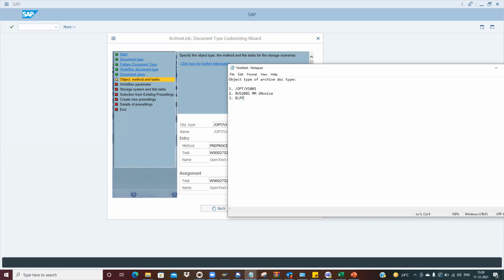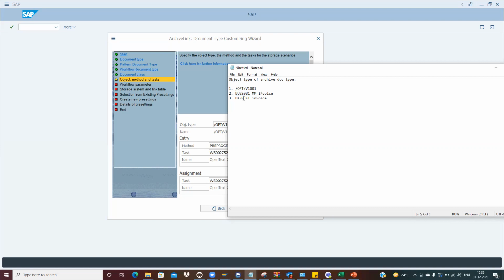For example, if we want to use my PDF copy archive doc type only for the invoice, we can create it with /opt/v1001 and extend it to BUS2081.